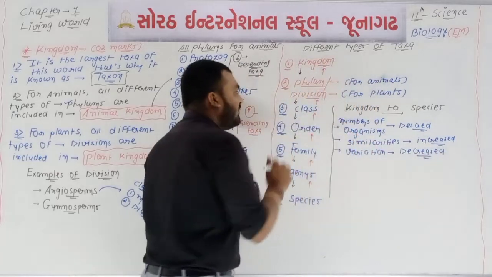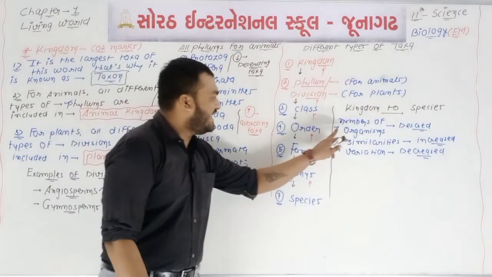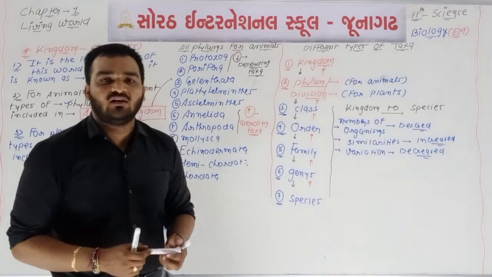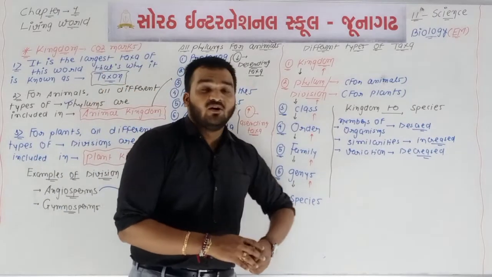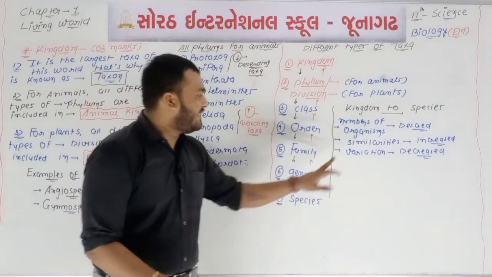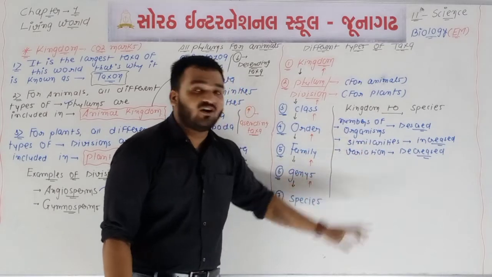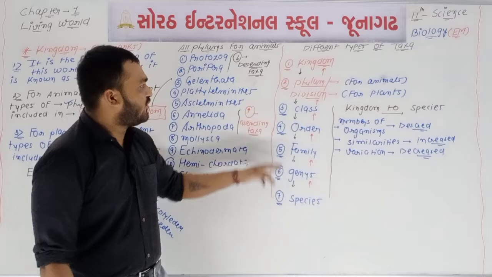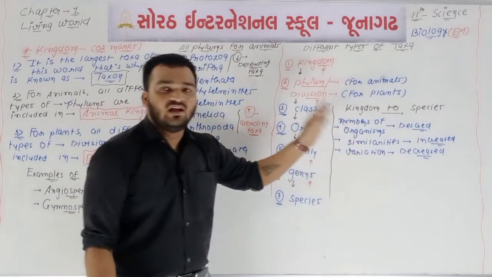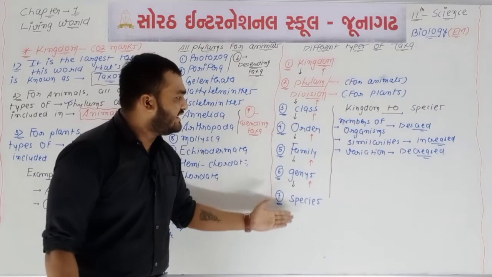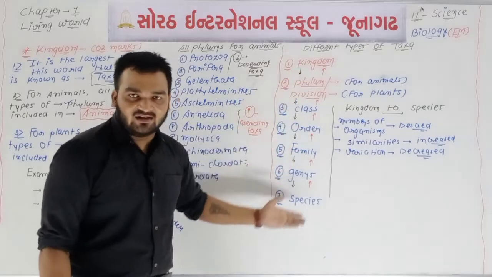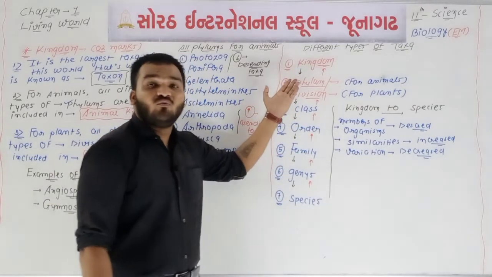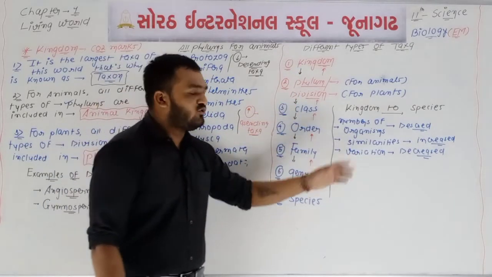So these 3 points are important. These 3 are the basic aspects. The first is the number of organisms, the second is the similarities in their characters, and the third is the variation. So going downwards from kingdom to species, the number of organisms decreases, similarities of characters increase, and the amount of variation decreases.